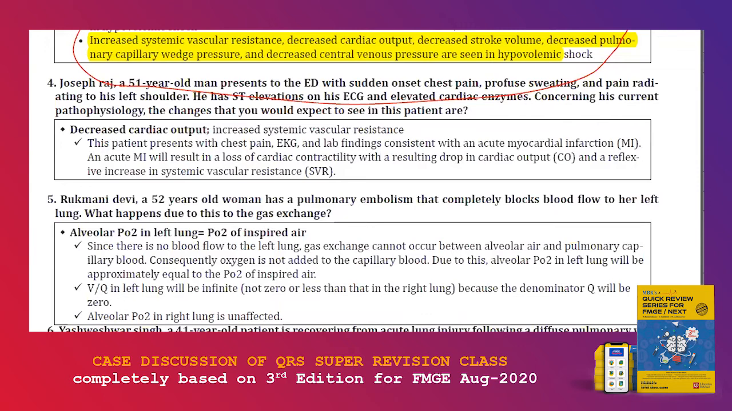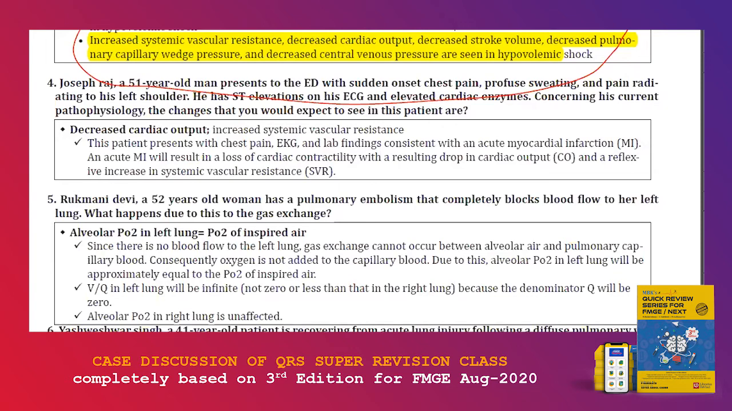The next patient is Rukmani Devi, a 52-year-old woman who has pulmonary embolism. We are talking about a patient with pulmonary embolism that completely blocks blood flow to her left lung. What happens during gas exchange? What happens because of this? This is a very rare MCQ. I don't think you'll be getting this, but still, one point I would like to say.